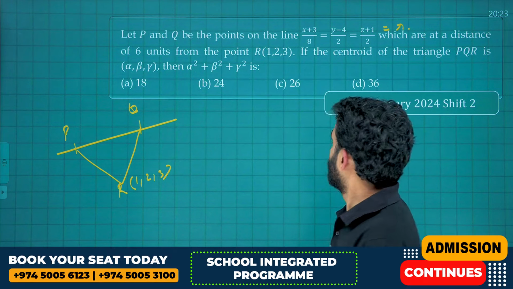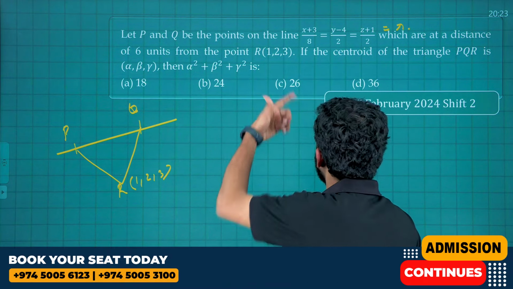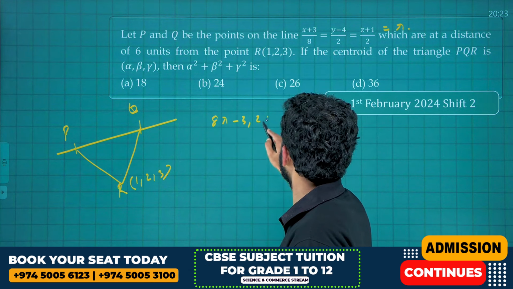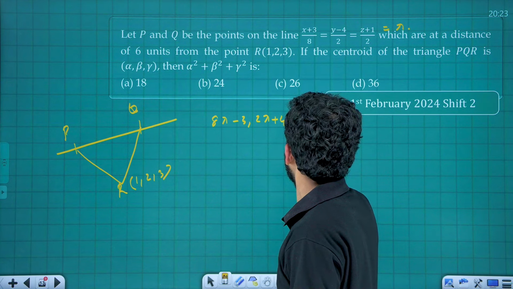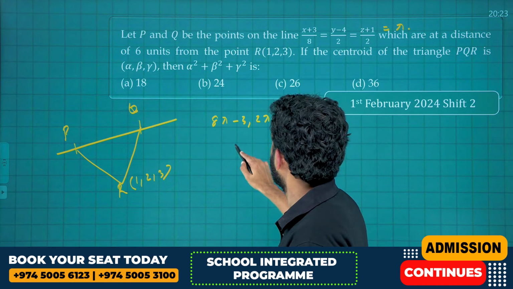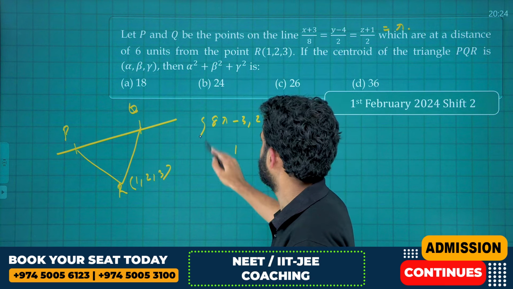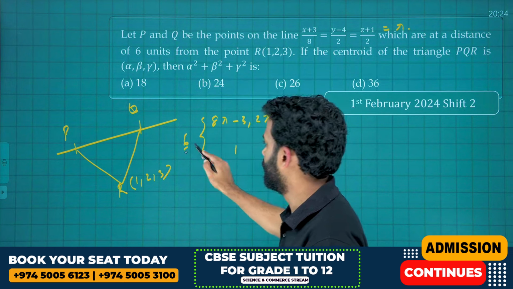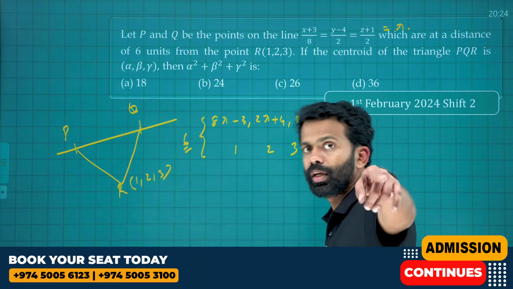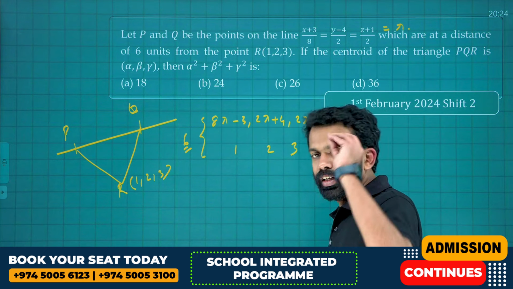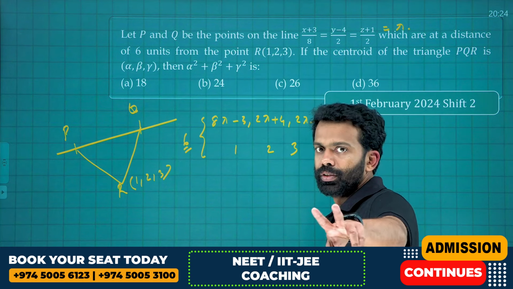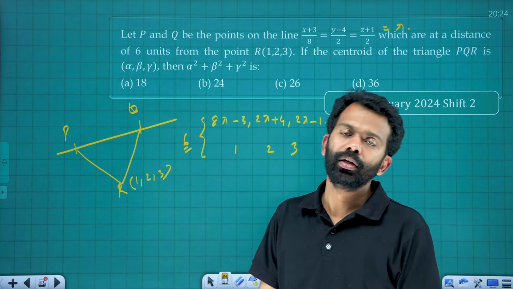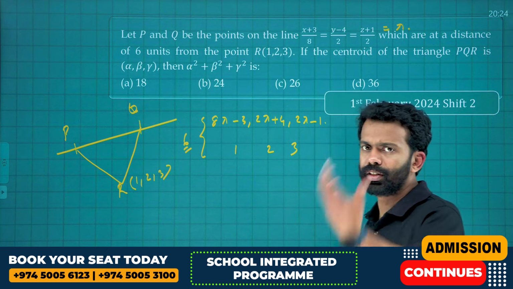Actually, no, because if you formulate the general point on the line from here, it will be 8 lambda minus 3, 2 lambda plus 4, 2 lambda minus 1, and the point R 1, 2, 3. The distance from the general point on this line to this point, if you take it as 6, and if you solve it, you will get a quadratic equation in lambda. And if you solve the quadratic equation, you will get two values. For one value, you will get the point P, and for the other value, you will get the point Q. Okay, that's all. There is no need of considering two parameters here.